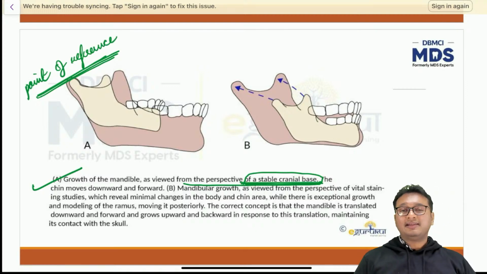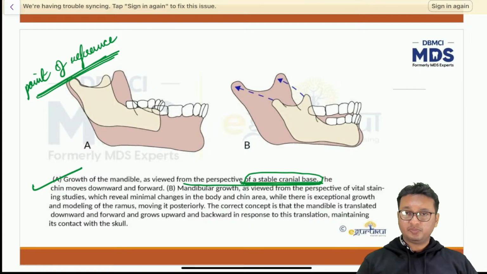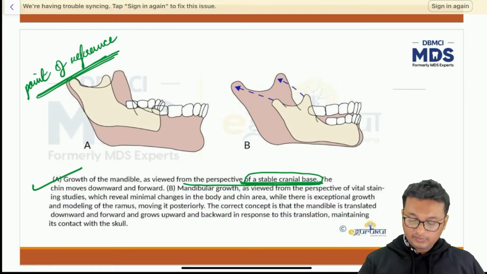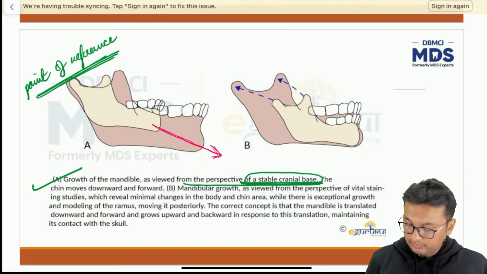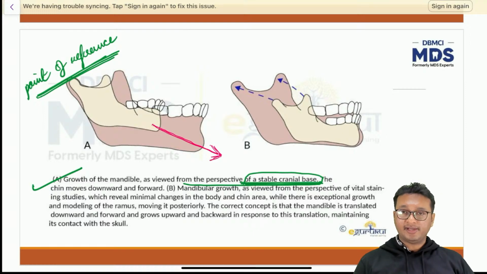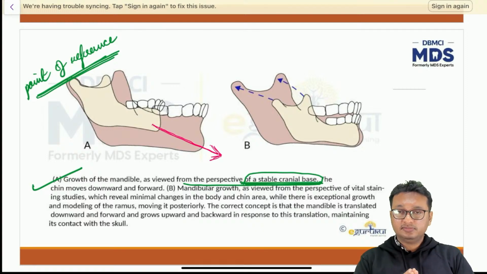The mandible attaches to the cranial base at the temporomandibular joint. Everybody knows that. So keeping the TMJ as a reference point, we observe that the chin grows in an anteriorly and downward direction. I told you to keep the mandible in contact with that of the maxilla and to maintain the growth vector along with the nasomaxillary complex.